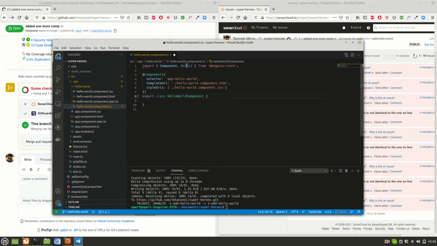Once removed, I have to remove OnInit also, because it's an unused import. Sonar will again complain about this. Your compiler will not do anything, but your SonarCloud will definitely complain about this unused import. So again you will get a code smell. We'll remove everything from here and I'll save the code.